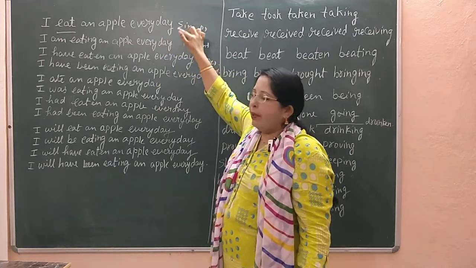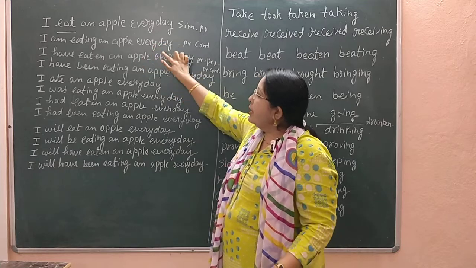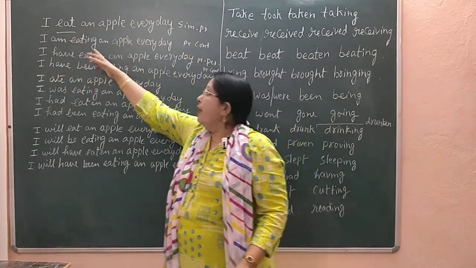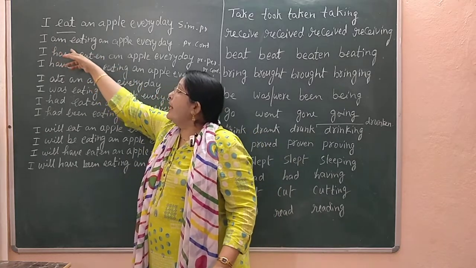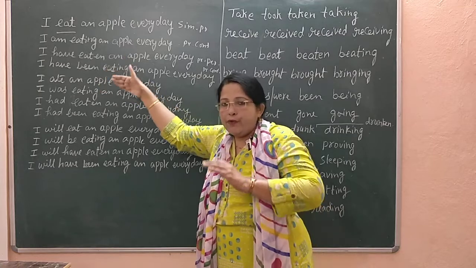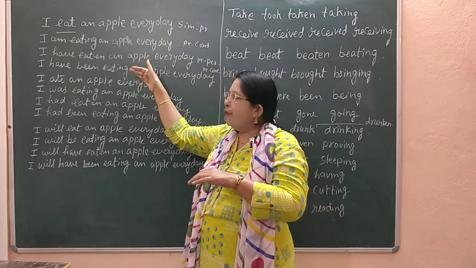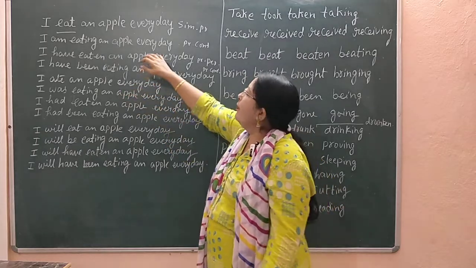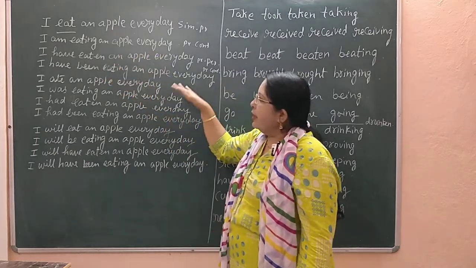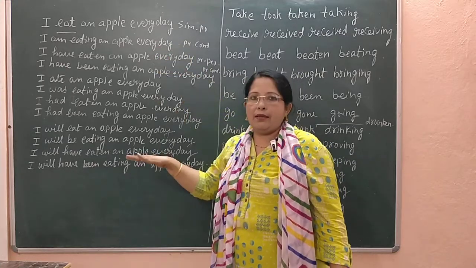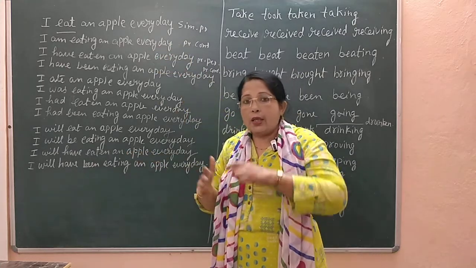I eat an apple every day. I am eating an apple every day. But you know the structure already. I have studied the structure, where for the continuous tense we are using the helping verb and all. If you are seeing my video for the first time, just see the last videos and you will come to know the structures. Next, we will take this verb eat in past tense and we will explain how it comes.